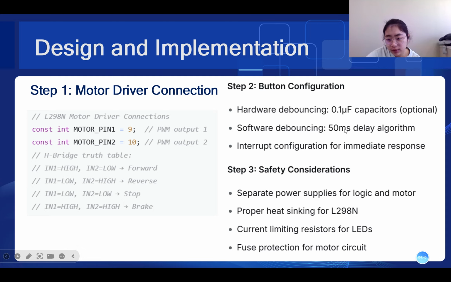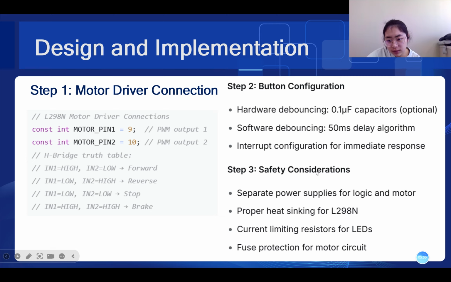Software declaration, 5 ms debounce, interrupt configuration for immediate response.